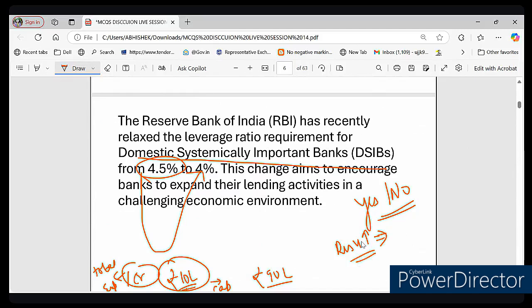So now, should RBI monitor banks more closely after reducing the leverage ratio? The answer is yes, right? Because increasing supervision is key to maintaining financial stability.